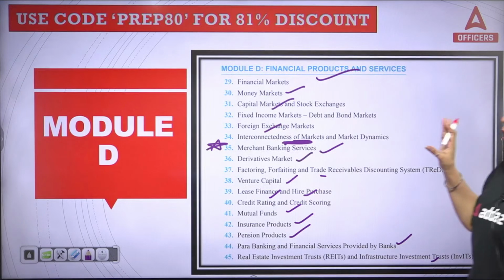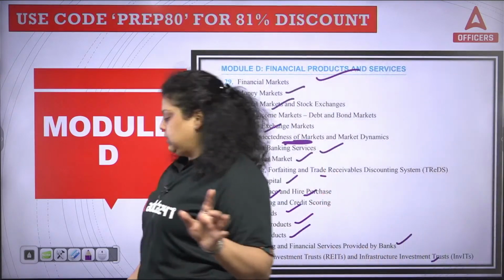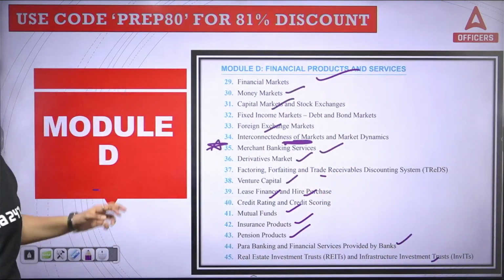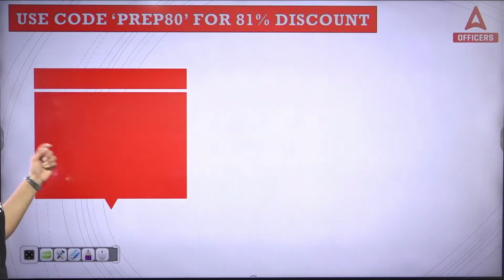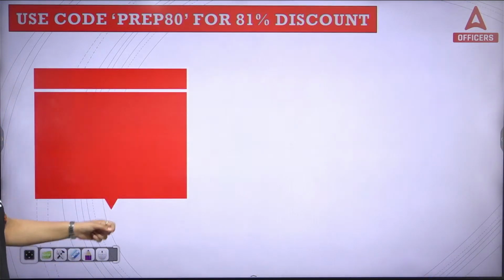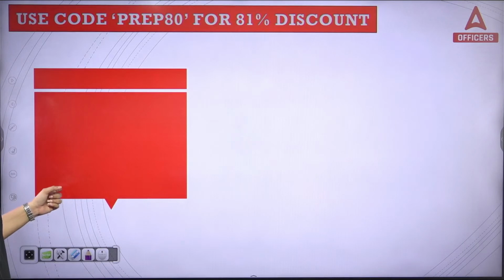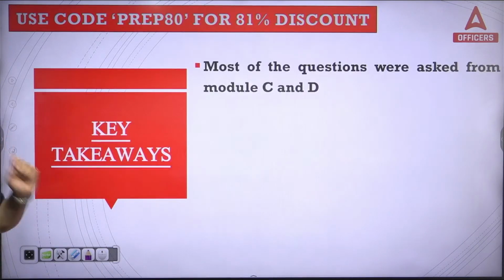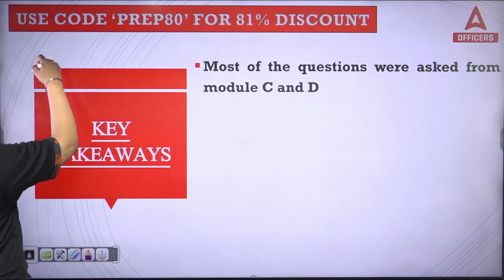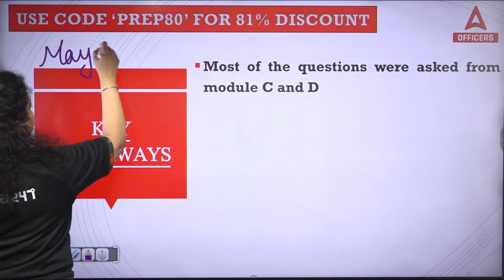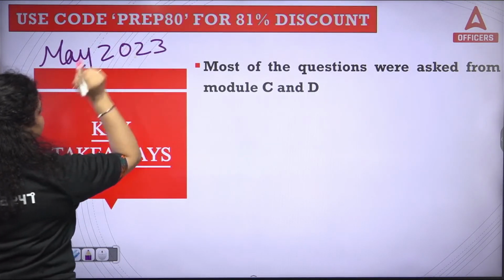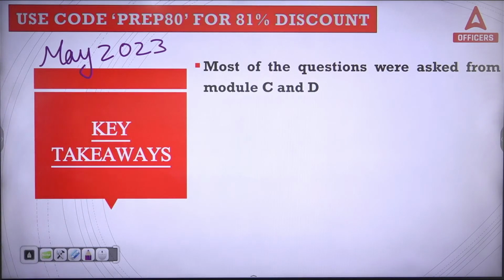So you can see the modules C and D do not talk about data. It's simply the terminologies you have to remember, the terms you have to remember. Okay, now a certain important thing, that is the key takeaways from the paper. So as we know, in the May 2023 paper, Indian economy, Indian financial system was the subject that had been newly launched.